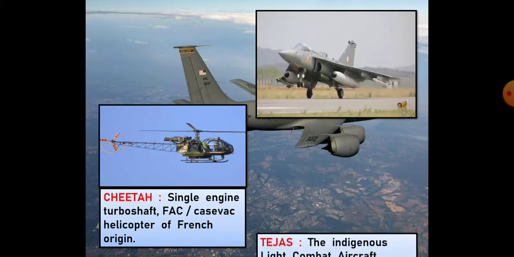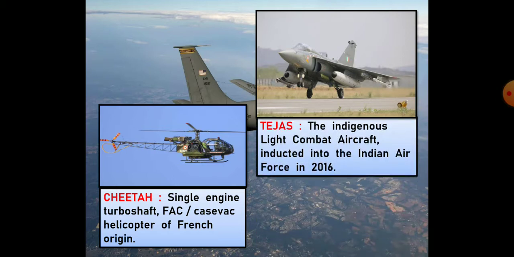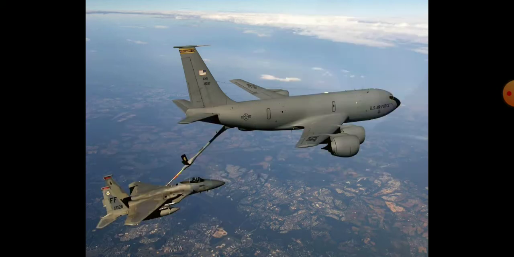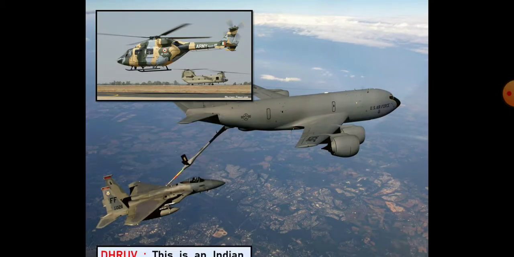And the next one is Tejas, the indigenous light combat aircraft. Indigenous means it originated here. It is a light combat aircraft, and it was inducted into the Indian Air Force in 2016. So this Tejas was inducted or enrolled in the Indian Air Force in 2016. And the next one is Dhruv.